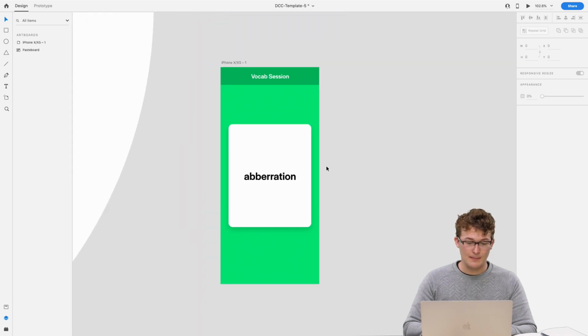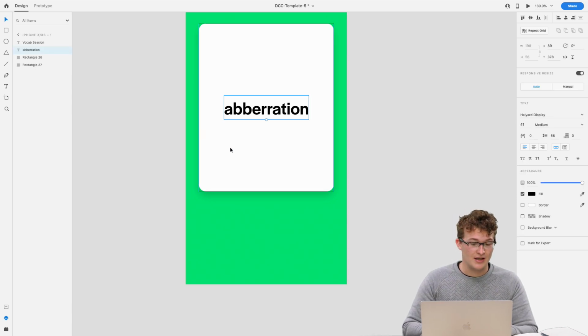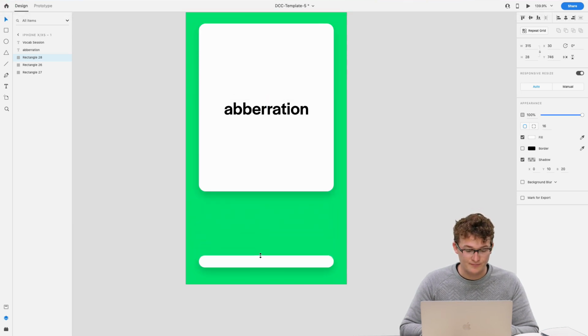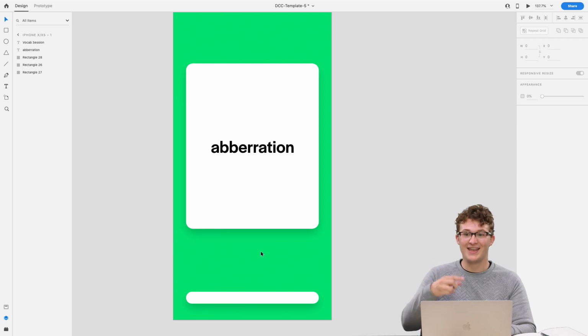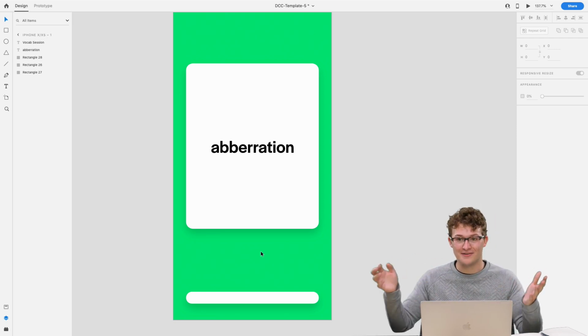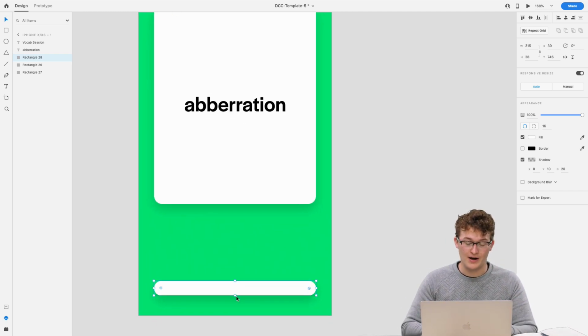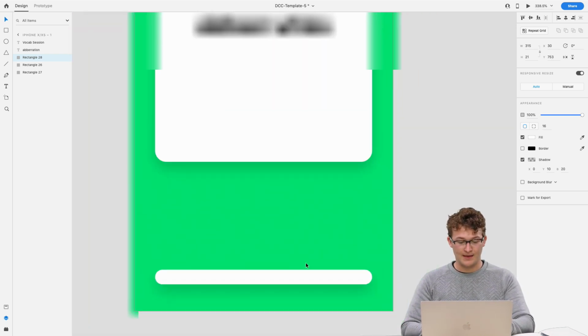So aberration, boom. There's going to be a flipping animation. I'll show you how to do that, where we'll have the definition. But before we get there, we're going to do our progress bar, which is what this is all about. And then instead of focusing entirely on building out all these card flips, there could be 20 different vocabulary words, and I'll just skip through some of those to show you the start, middle, and end for where we can show the progress and how it progresses.